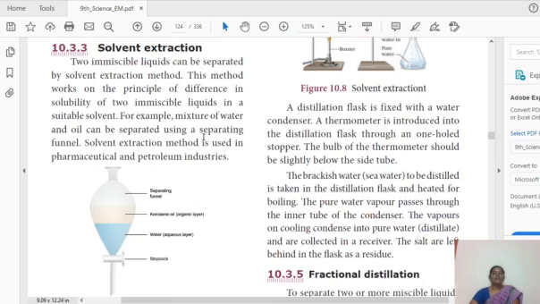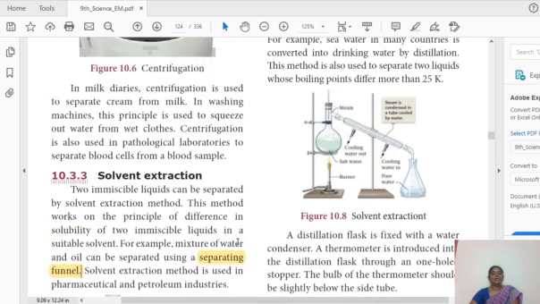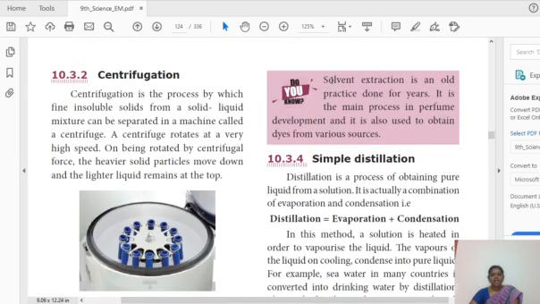Okay, so for solvent extraction we are using a separating funnel. So this is a separating funnel. See the picture and go through it. Okay, so next, solvent extraction, where it is used. Kindly remember the uses also. It may be asked in 1 mark, 2 mark. They may ask, write any 2 uses of solvent extraction, or where the technique is used. Okay, so in the perfume development process and dye producing process. By using this method we can obtain various dyes, obtain dyes from various sources.